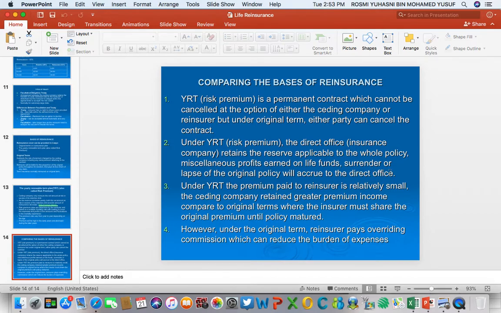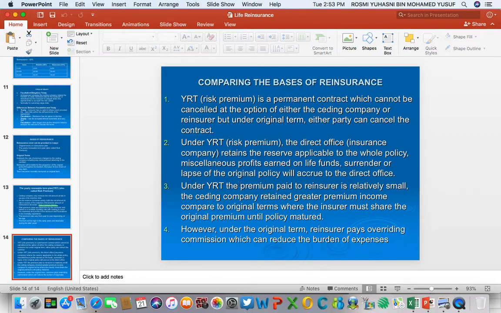Remember, they are not sharing the reserve. Whatever cash value accumulated, whatever investment fund accumulated from the original policy, all this amount is retained by the insurer. They are not sharing this amount. That is why you look at the concept of NAR, net amount of risk. They are only sharing the net amount of risk.